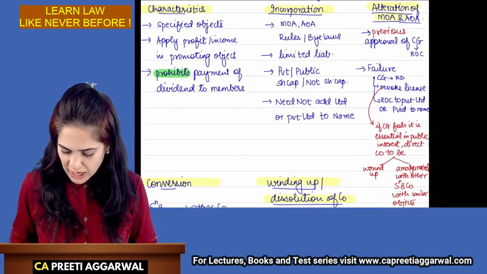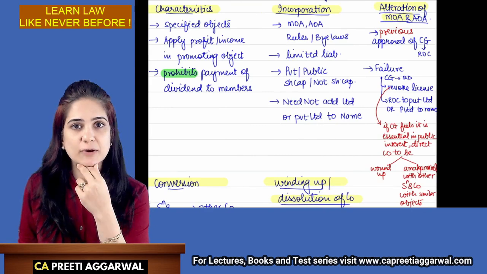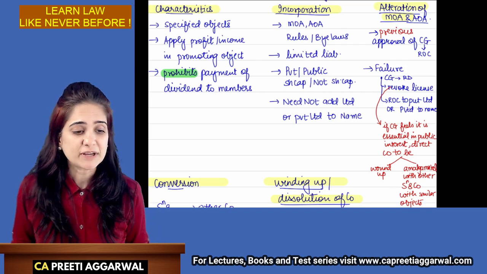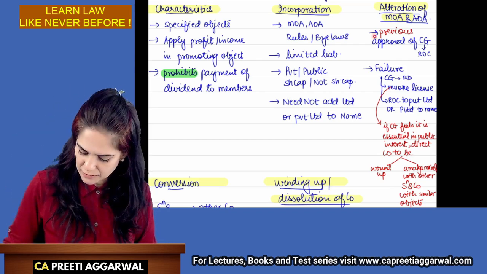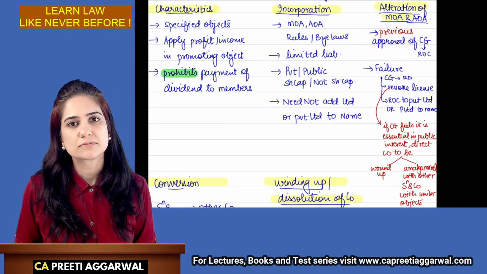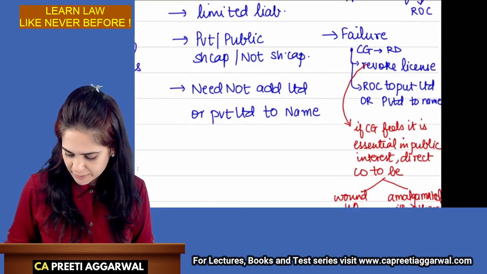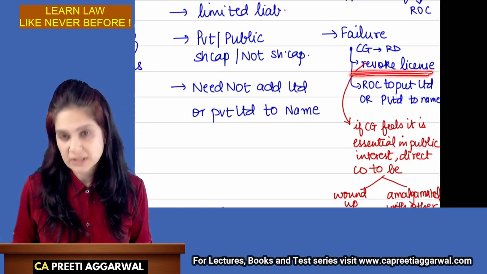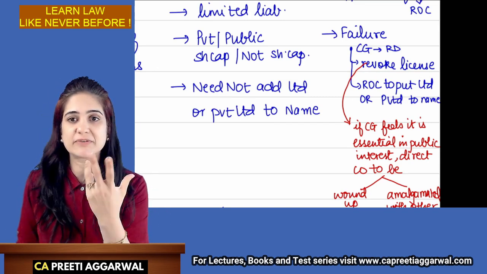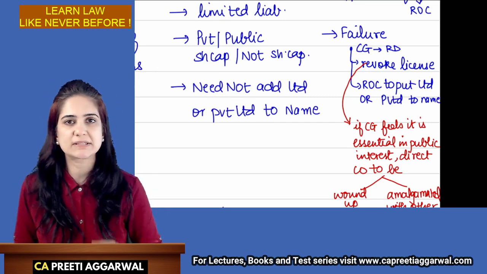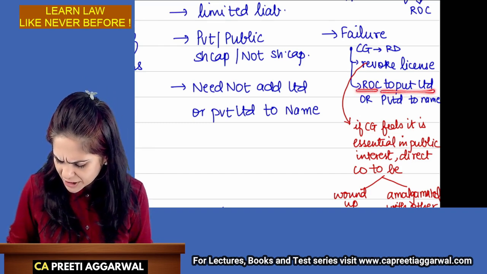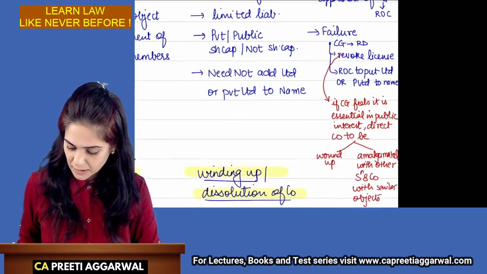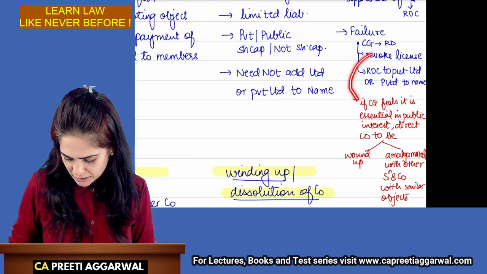What if I fail to comply with any of these requirements? I started distributing profit in the form of dividend. Okay. What if I altered the memorandum without the approval of ROC? Then in that case, the central government power has been delegated to regional director. They will revoke the license. If the permission to operate as a Section 8 company was given through this license, they will revoke the license. ROC will immediately put the word limited or private limited to the name and they will take away all our privileges.